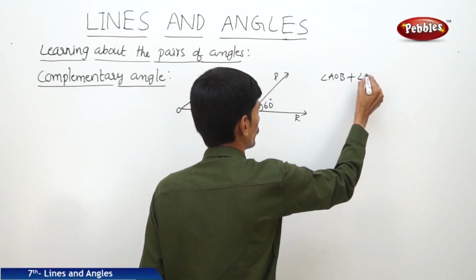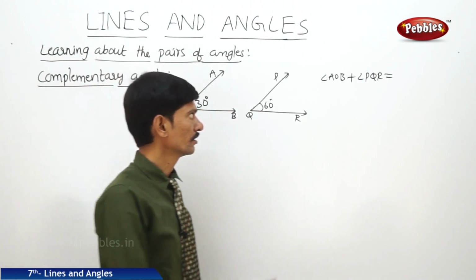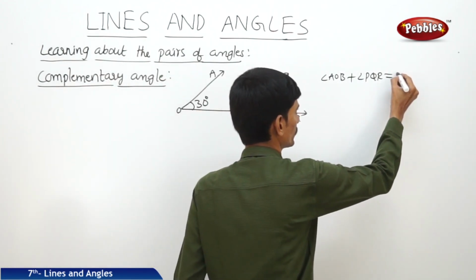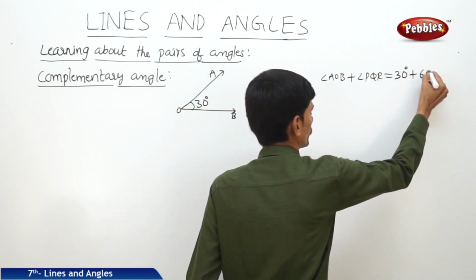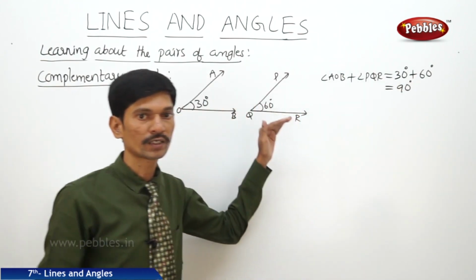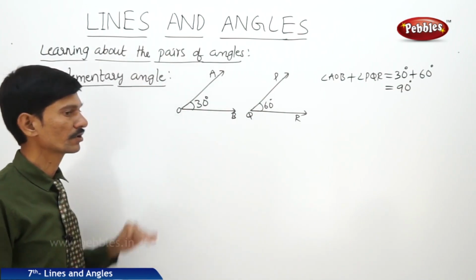Angle AOB plus angle PQR: angle AOB is 30 degrees plus angle PQR is 60 degrees. So this equals 90 degrees. So if the sum of the two angles is 90 degrees, then the two angles are said to be complementary